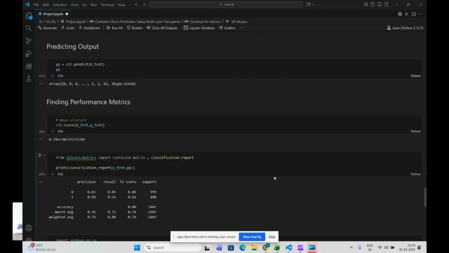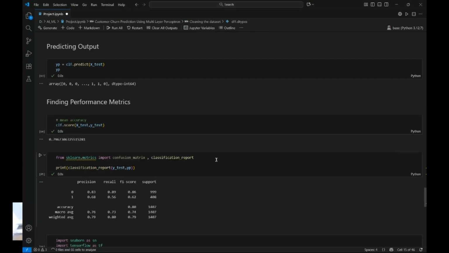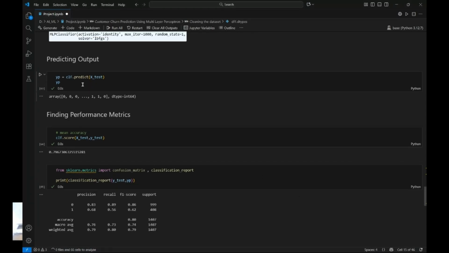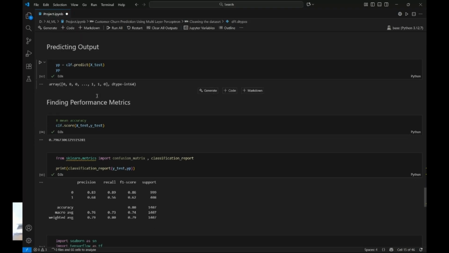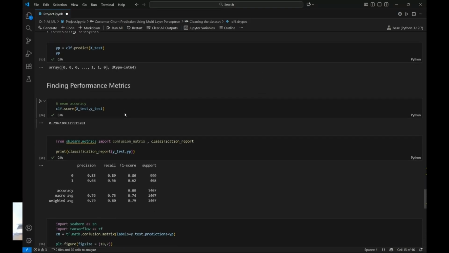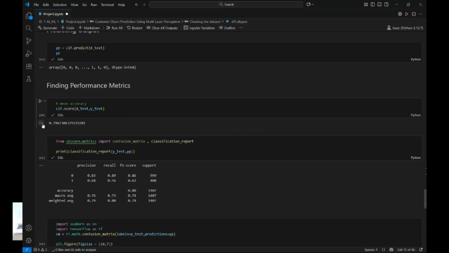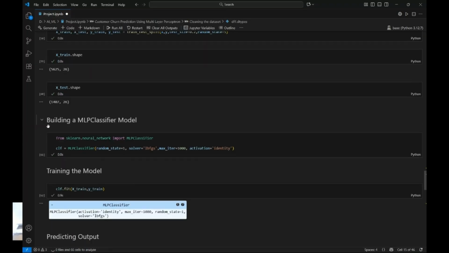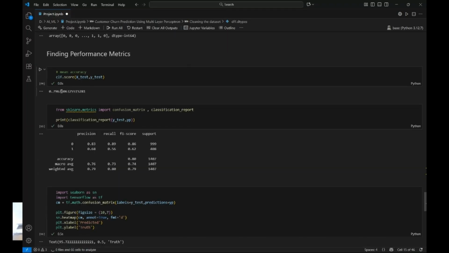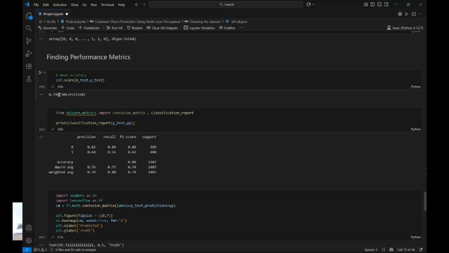Yeah, the code has run. Till now we just saw the predicting the output part. Now comes the performance metrics of the code, that is, how the code has performed. I checked the accuracy of it, how accurate it is. The accuracy came out to be 80%, which means the code predicted up to 80% accuracy which people are most likely to churn out, which is a pretty good number. We can predict with up to 80% accuracy.